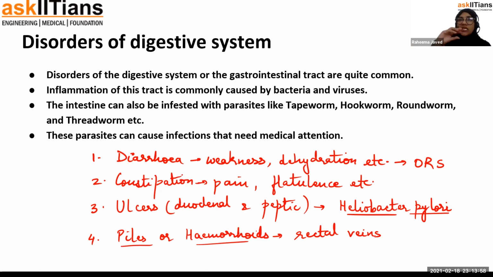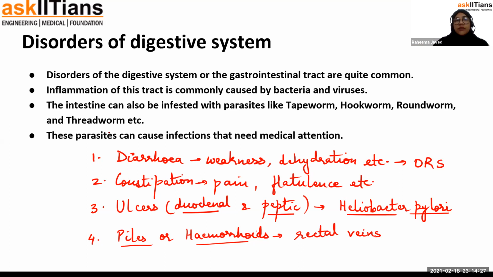They make kind of holes inside the epithelium, and if it is in the duodenum region of the small intestine, they are known as duodenal ulcers, and if it is in the stomach region, then they are known as peptic ulcers. So this also can cause bleeding, weakness, and it can cause diarrhea. This disease also is very painful.